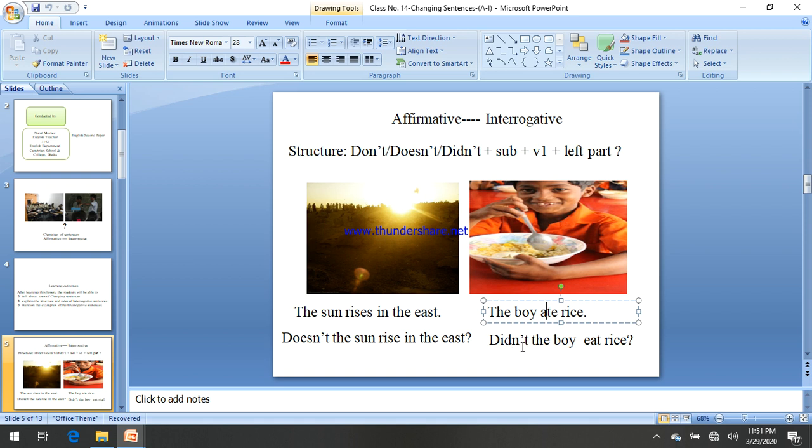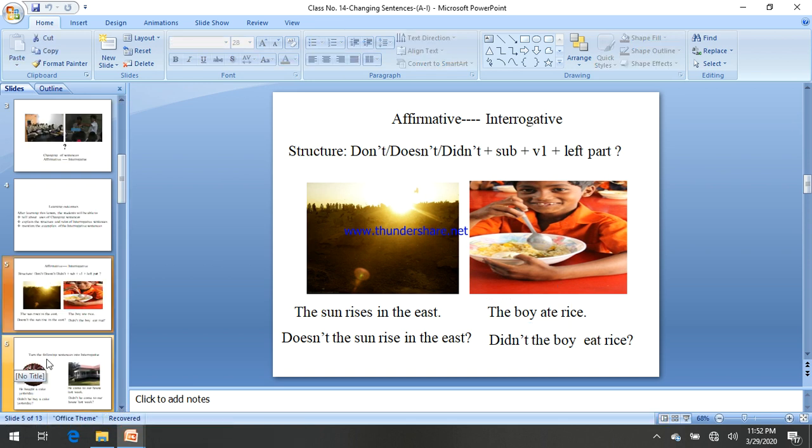Didn't means did not; did not is the full form and didn't is the brief or short form. Didn't, then the subject the boy, then verb 1. The verb 1 of ate is eat: ate is V2 and V1 is eat. Didn't the boy eat rice? And then a question mark. Hope you have understood these rules as well.